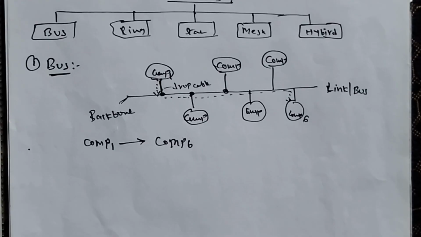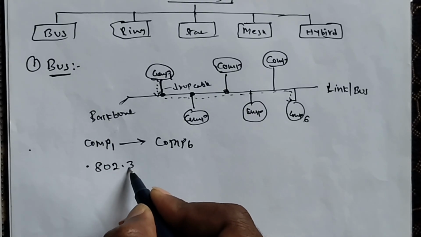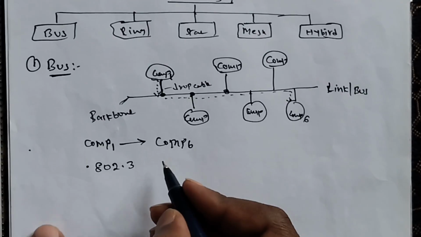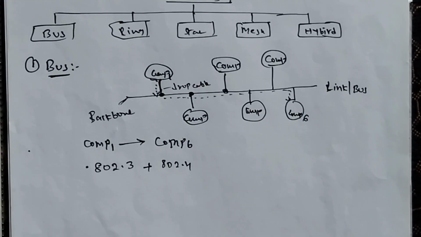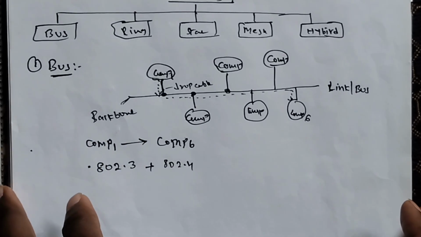The bus topology is mainly used for 802.3 Ethernet and 802.4 standard networks. The components of the bus topology are quite simple compared to other networks. It is very simple.